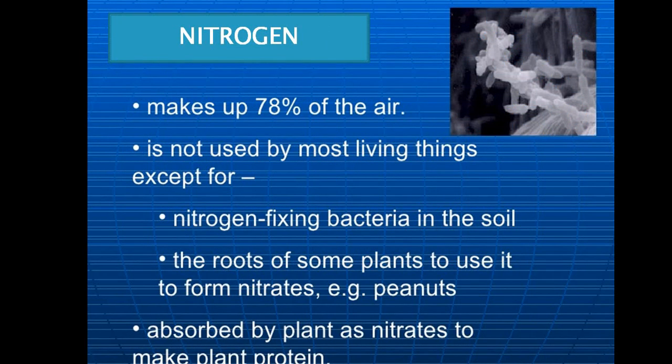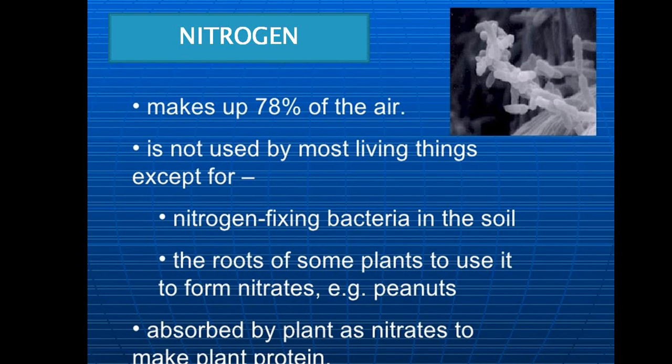Now coming to one by one, first is nitrogen. Nitrogen is 78% in the atmosphere, which is not basically absorbed by all the living organisms directly. That means the living organisms cannot use it. So how do we get it? Yes, we get it with the help of the nitrogen fixing bacteria which are present in the soil.